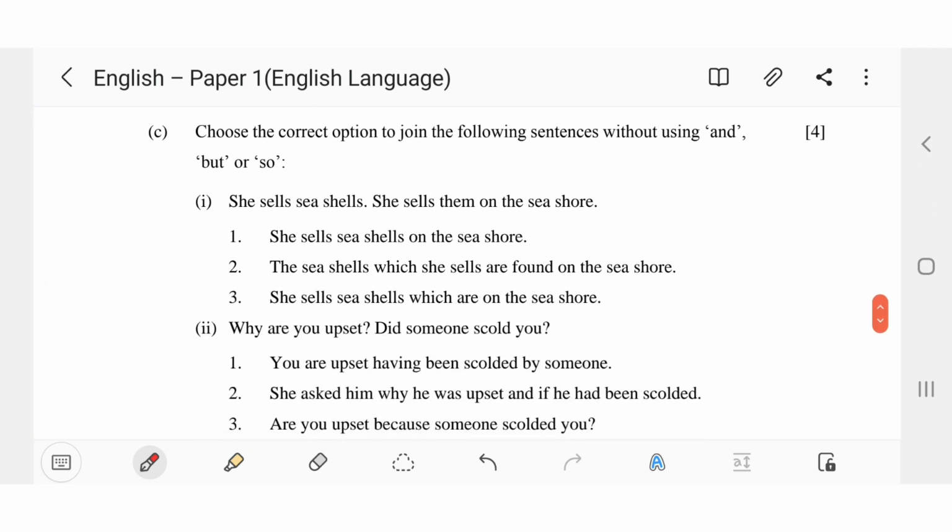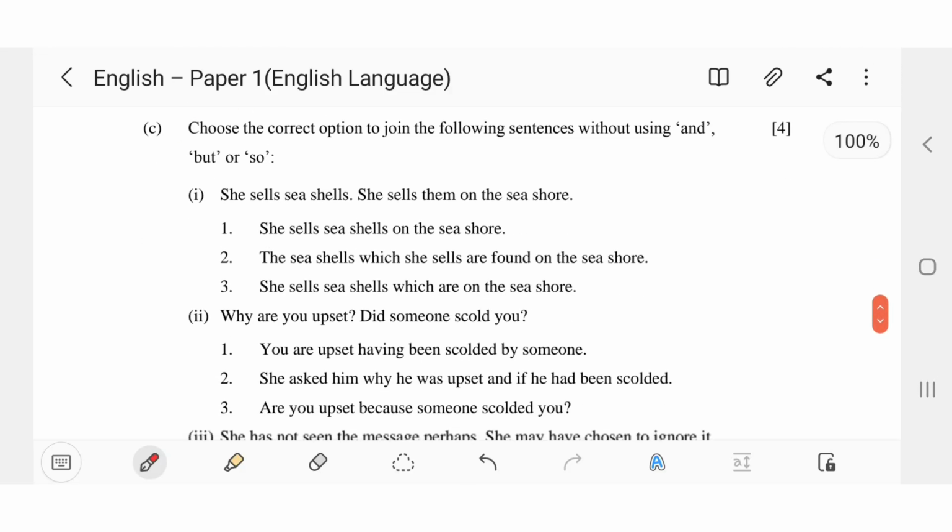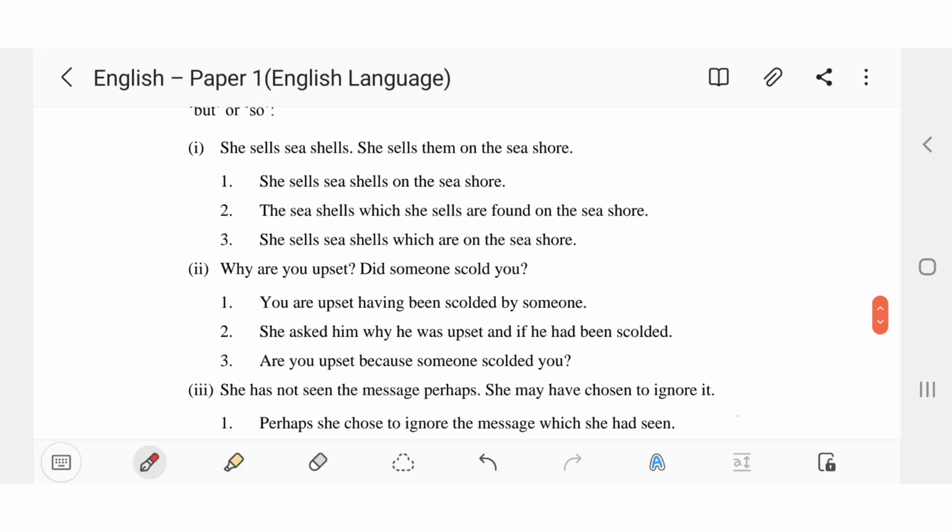Now C1, choose the correct option to join the following sentences without using and, but, or so. Okay. First one, she sells seashells. She sells them on the seashore. Okay, this is a tongue twister we all know. The correct answer to this is she sells seashells on the seashore.